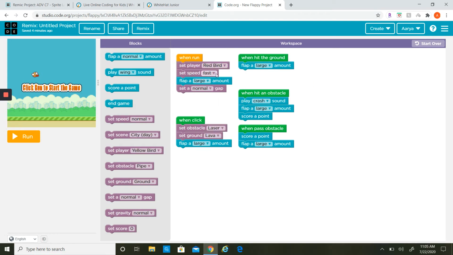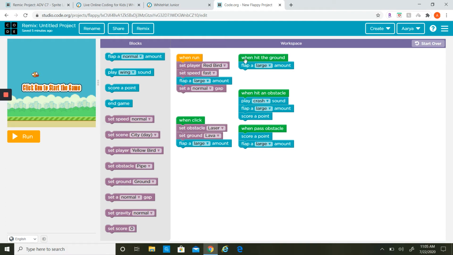Then set the speed to fast. So the fast speed would be for our bird. Then flap a large amount. Set a normal gap. So a normal gap is for our obstacles.